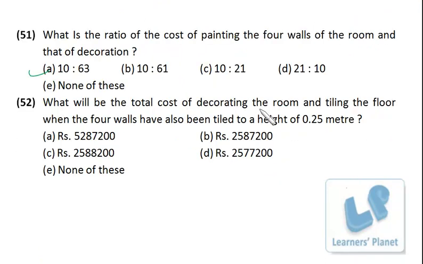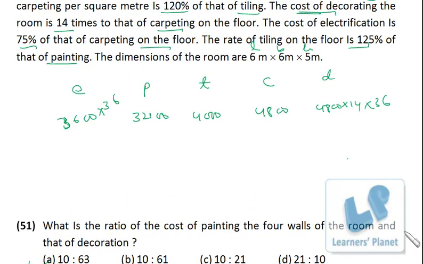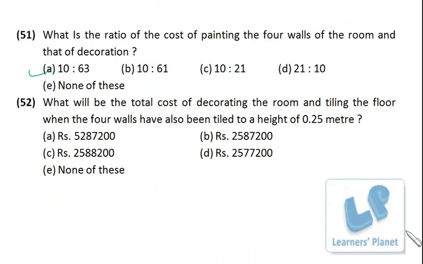What will be the total cost of decorating the room and tiling the floor when the 4 walls have also been tiled to a height of 0.25 meter? Okay, so the cost of decoration, we know the tiling price is 4,000 per square meter. First of all we find out the total area. Floor area is 6 by 6, so it is 36, right? Then the area of 4 walls, height is 1/4 of a meter. So 1/4 height, 2 times L plus B, right?